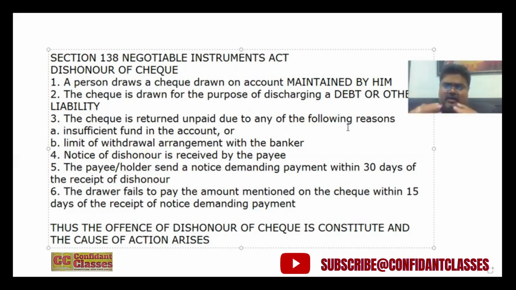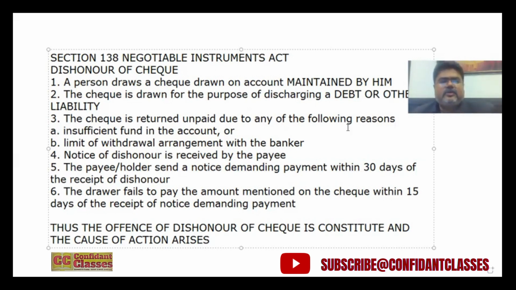Here, anything that raises a dispute that the other party may dispute. Remember, if an amount is mentioned on the check, the other party cannot dispute that because it is already mentioned. It is signed by the drawer. But where some other amount is also mentioned in the notice, dispute may arise, and that should go to the civil court, which will adjudicate upon the dispute. Therefore, notice demanding payment should be the amount which is mentioned on the check, no other thing. If there is any other thing mentioned, that may attract the dispute from the other party, right?